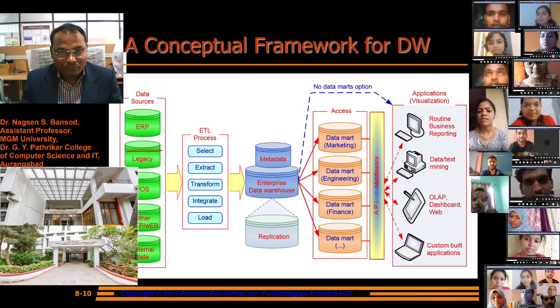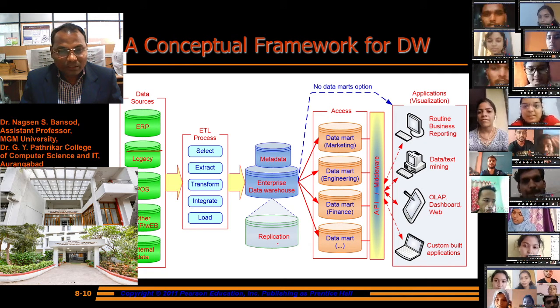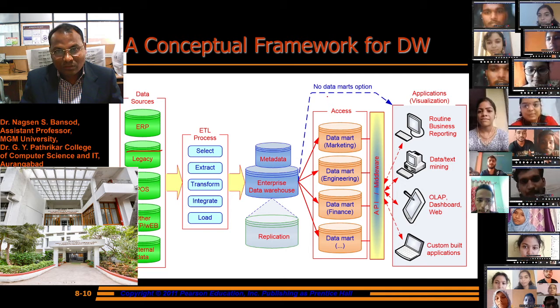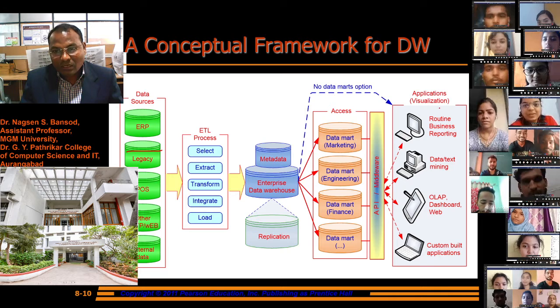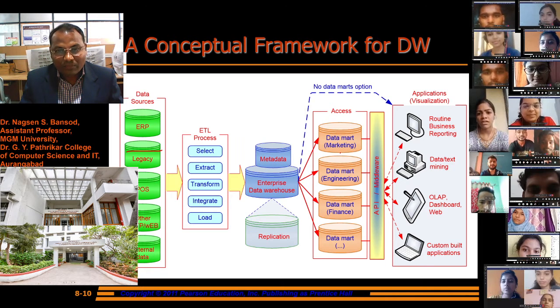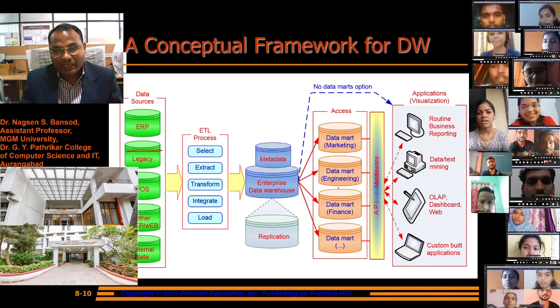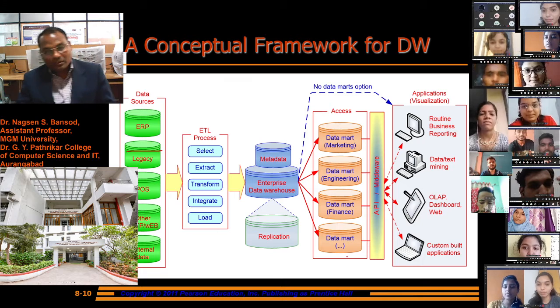Then metadata, the enterprise data resource, and replication of this. Then the no data mart options, and application visualization. If access is available, then data mart marketing, data mart engineering, data mart finance, and data mart other processes.